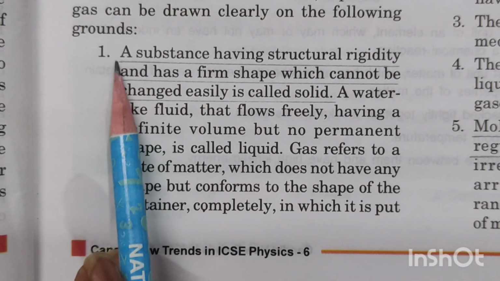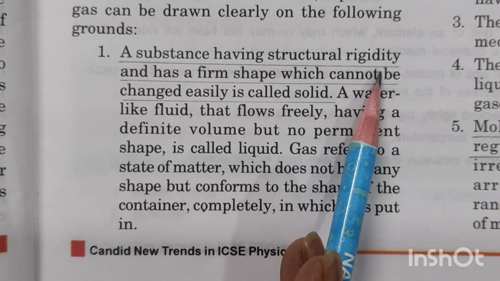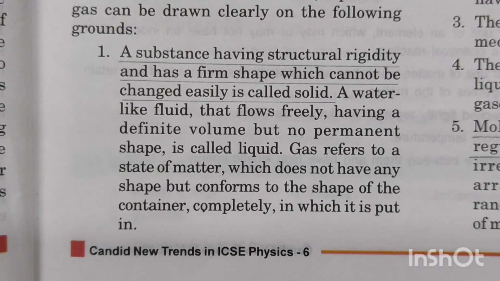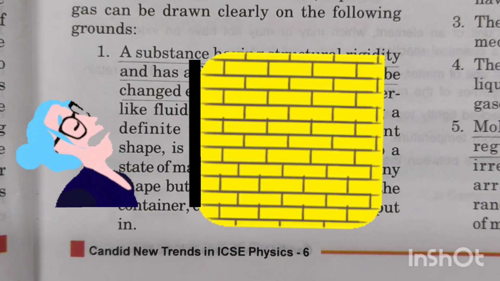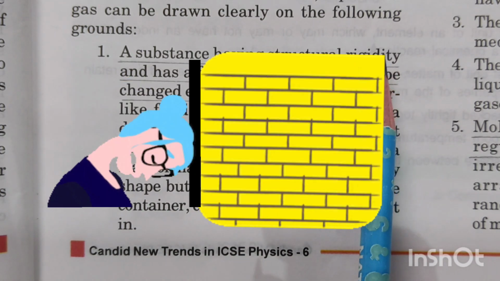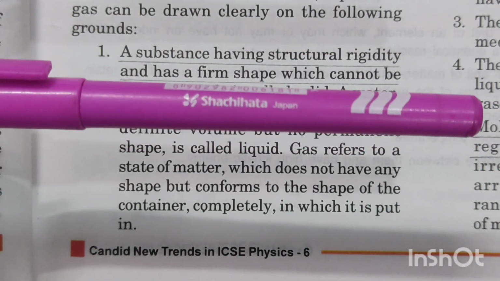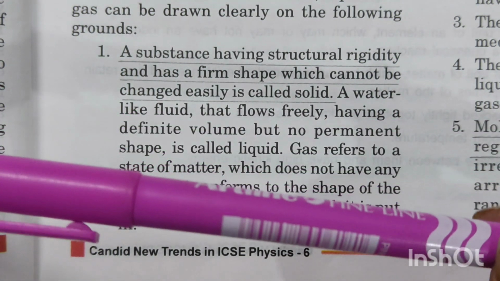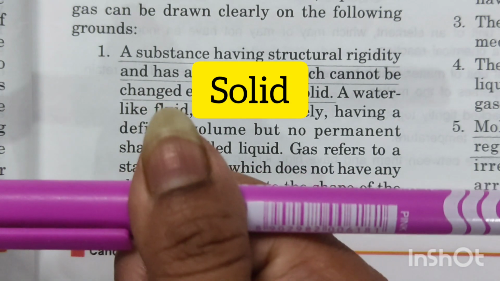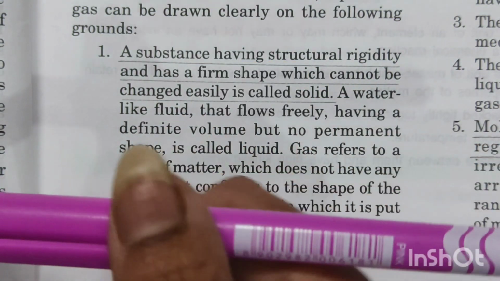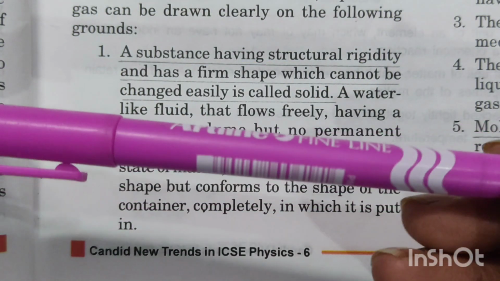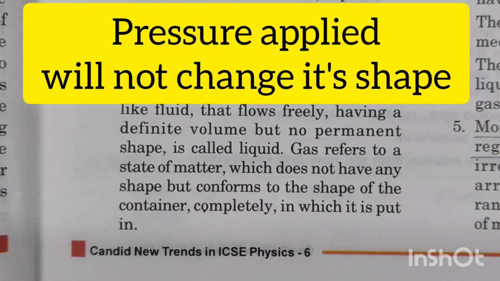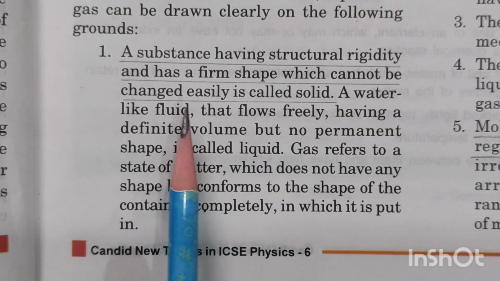Starting with the first one, a substance that has a structural rigidity. That means it is quite rigid. Even if you apply force, you will not be able to change its shape. This is known as rigidity. For example, have a look at this pen. This is a solid pen, in solid structure. Even if I apply a lot of force and pressure onto it, its shape will not change. It will remain the same. That means this is known as rigidity, where the shape will not change.